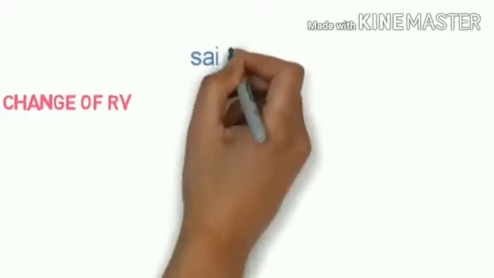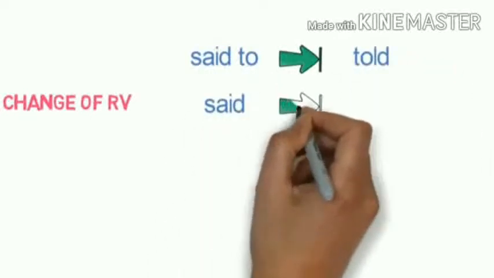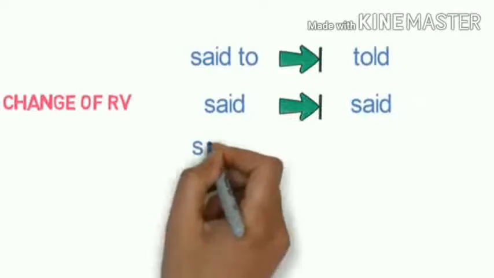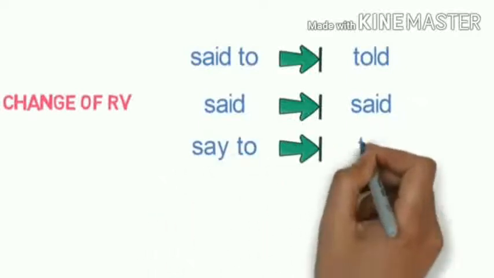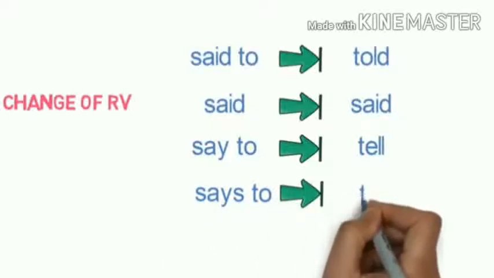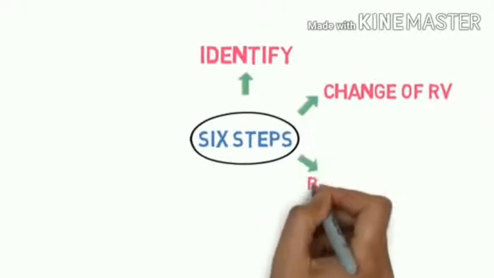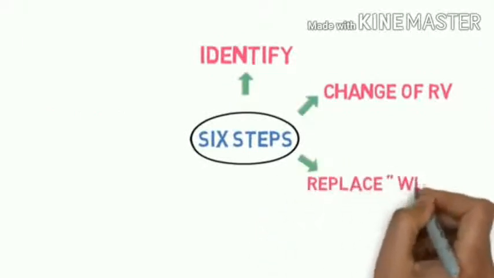Then the second step that you must follow is change of the reporting verb. Reporting verb comes before the inverted commas. Okay, said to, if it is there, we should convert it into told. Said becomes said, say to becomes tell, says to becomes tells. So this is an important underlined instruction, my dear children. You must keep it in mind.